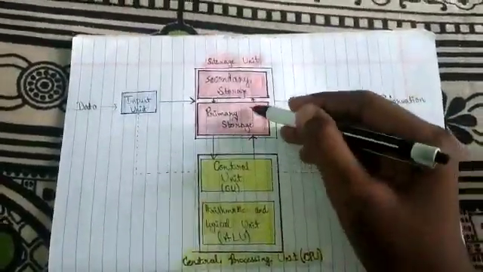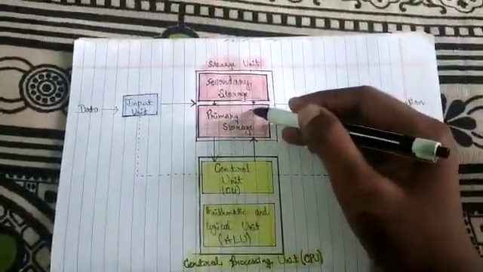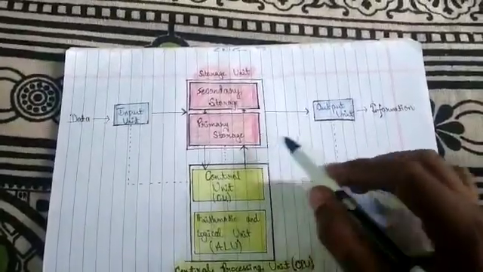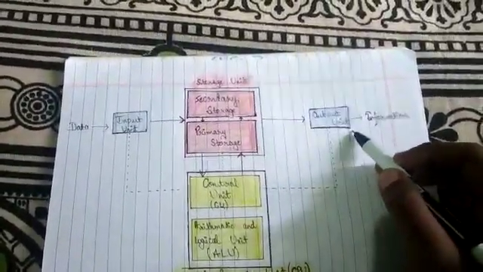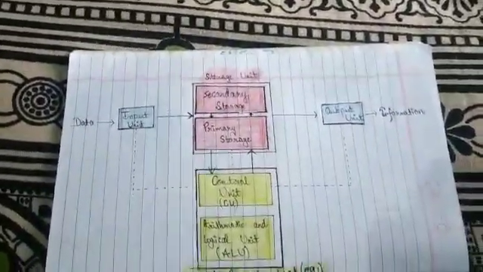So if we save the data, it is sent to the secondary storage. Otherwise, we get the result from the output unit. So this is my activity.